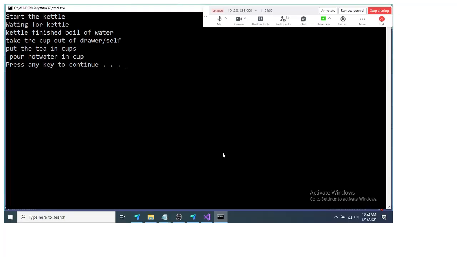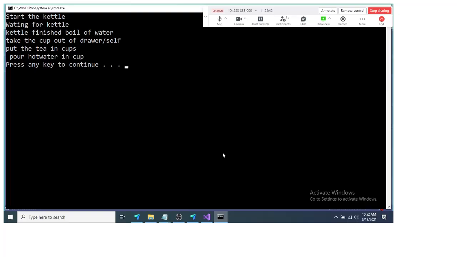Now, if you do sequential execution, you will not get efficiency or performance, because you need to wait till the kettle provides you boiled water. Even though you are free in that time to pick up the cups from the shelf or the drawer, you cannot, because you need to wait for the boiled water from the kettle. That is what happens in sequential programming.